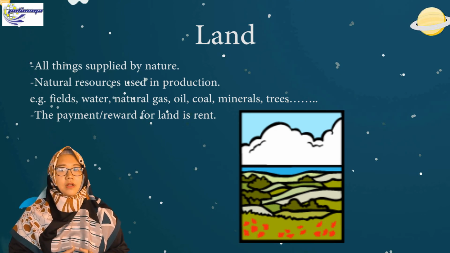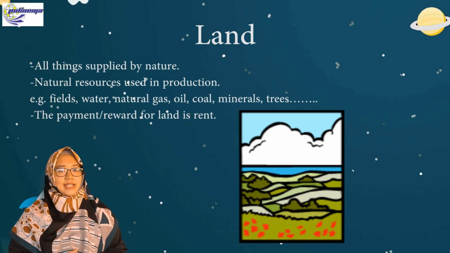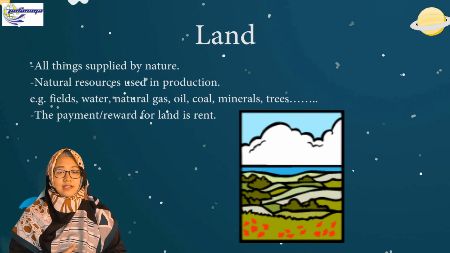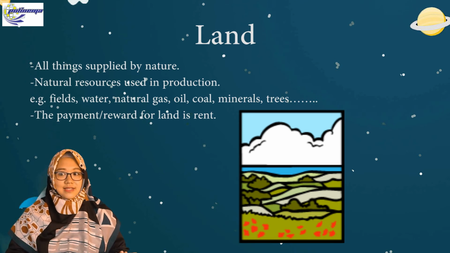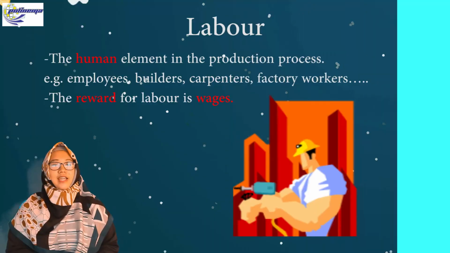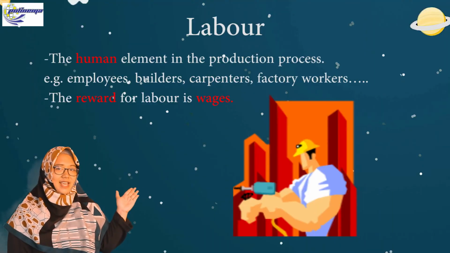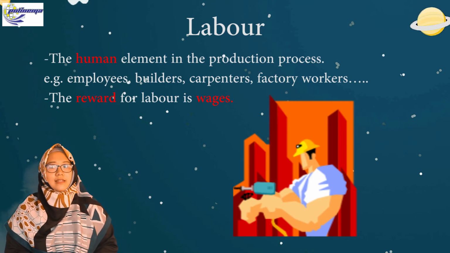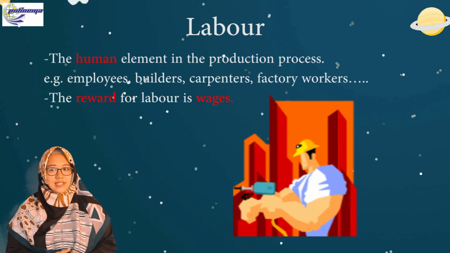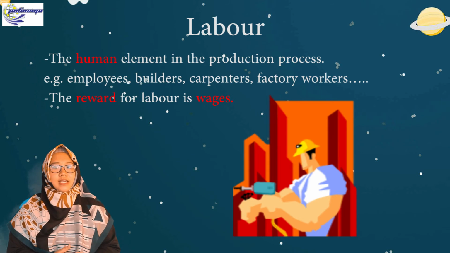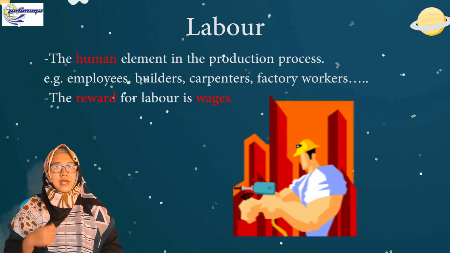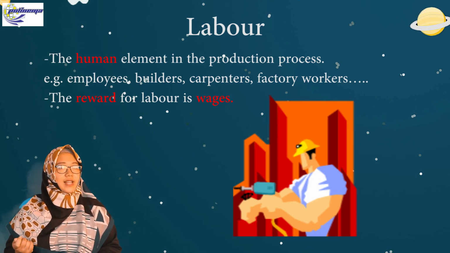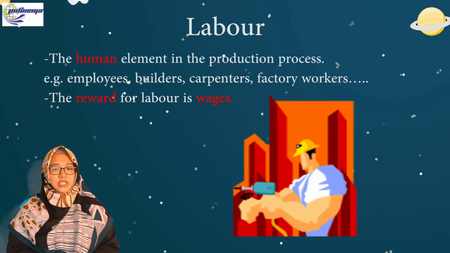The payment or reward for land is what we call rent. It means that we have to pay some money to rent the land. Next, labor. Labor is the human element in the production process, for example, employees, builders, carpenters, factory workers, and so on. So we have to pay some money as a reward for labor. We call it a wage.